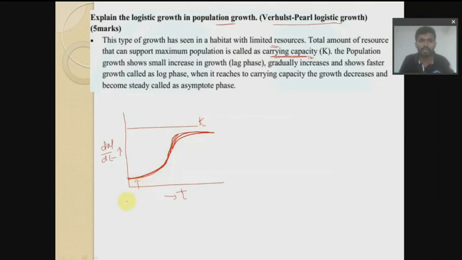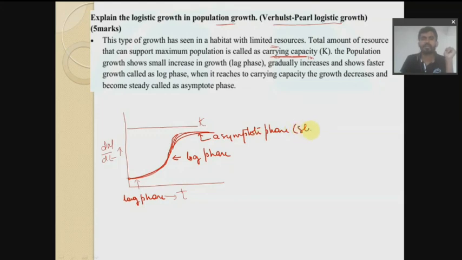So the first phase we call the lag phase, and this is the phase where it is increasing, called the log phase. And this phase where it becomes steady, we call the asymptote phase, or you can also write steady phase.